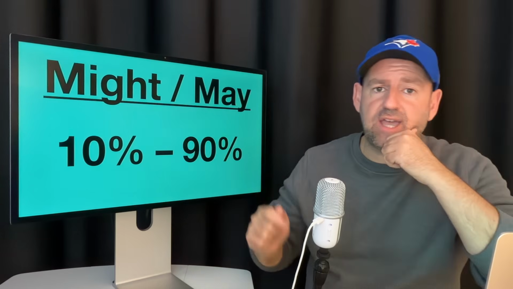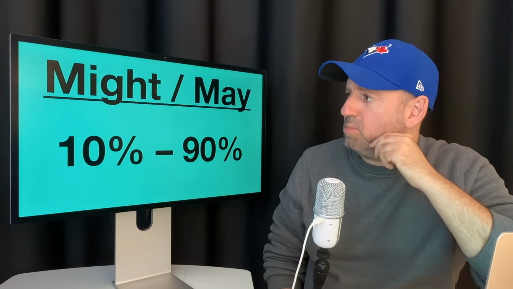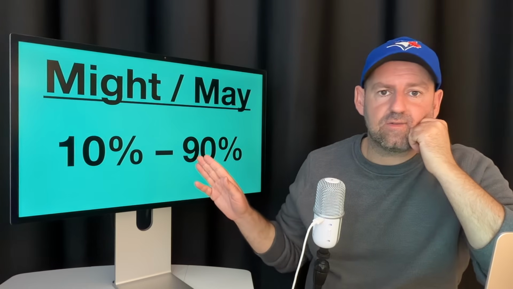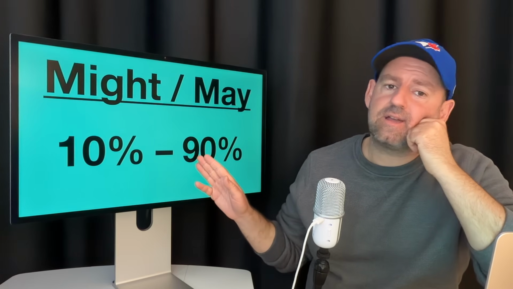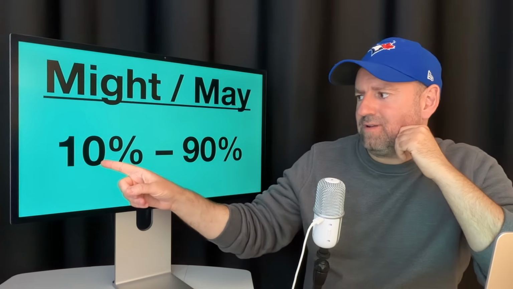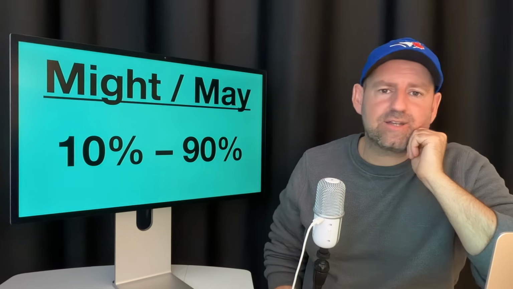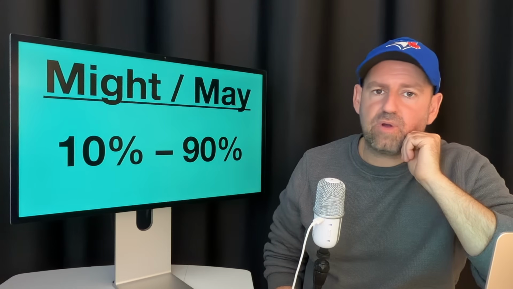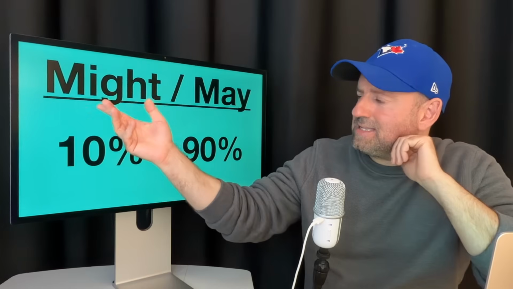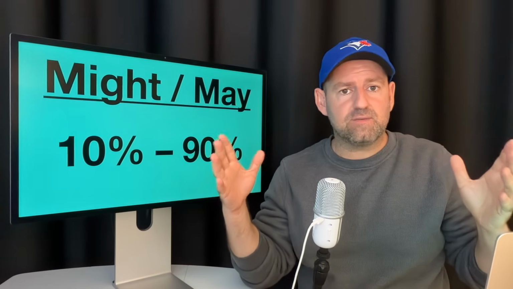Because if you say it's probably going to rain today, well, probably means maybe 80 to 90%, right? Yeah, it's probably going to rain today. Or if you're only 10% sure, then you would say, it's probably not going to rain today. It's probably not. But it might. Okay, so might covers a really wide range of possibilities.